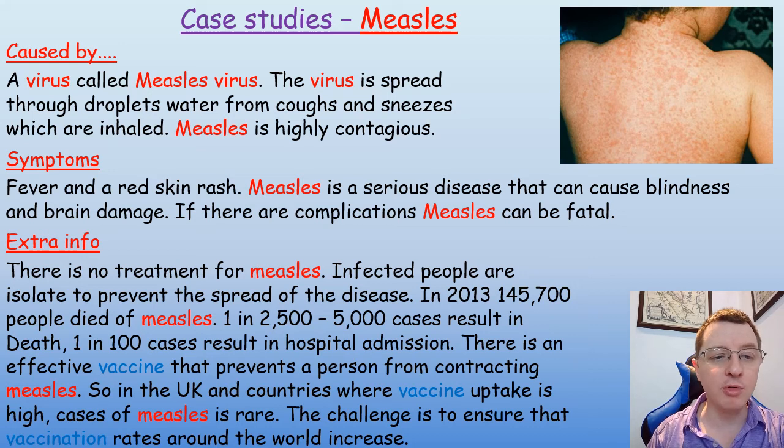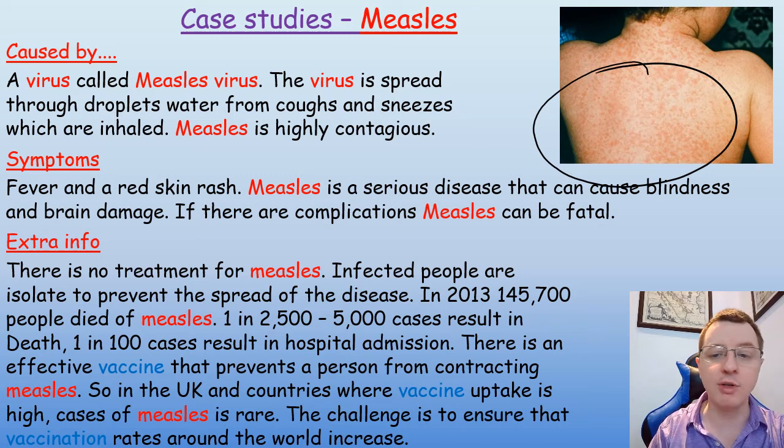The symptoms of measles are that you will get fever and the classic red rash that you can see on this individual here. Measles is a serious disease and it can cause blindness and brain damage in a small percentage of people. If there are complications to the disease of measles, it can be fatal. There's a large number of people that think that measles is a benign disease. It is not. It is a very serious disease. There is no treatment for measles. Infected people are told to isolate to prevent the spread of the disease.